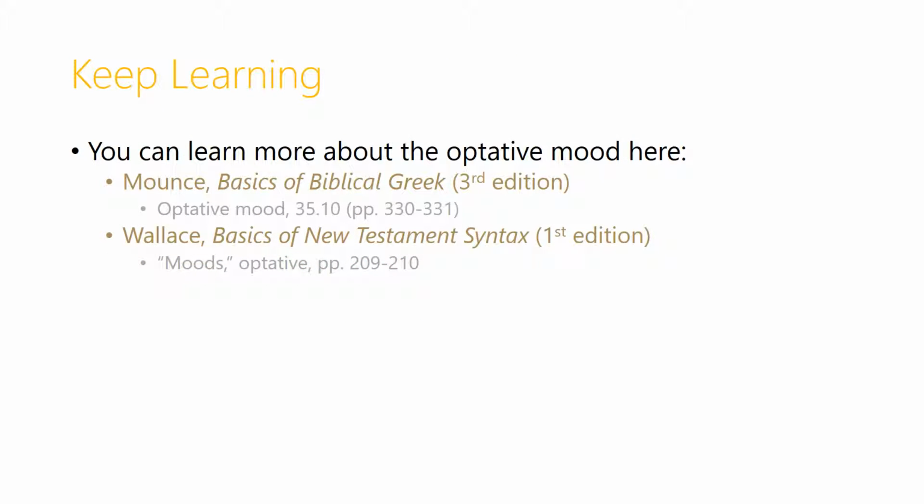You can learn more about the optative mood in Mounce's Basics of Biblical Greek, and I've given you the page and section numbers for the 3rd edition, and in Wallace's Basics of New Testament Syntax, and I've given you the page numbers there for the 1st edition.